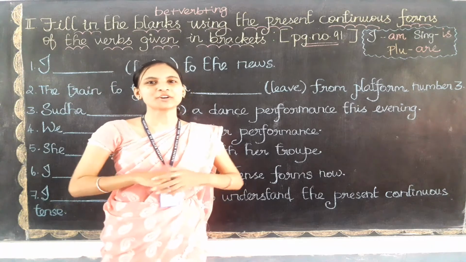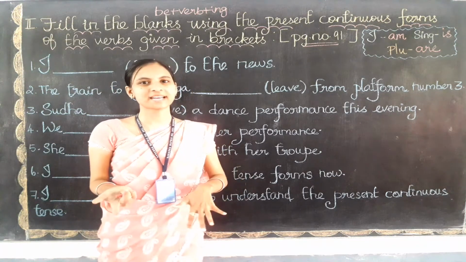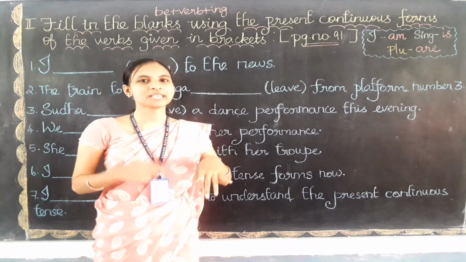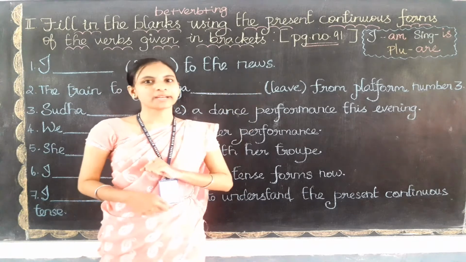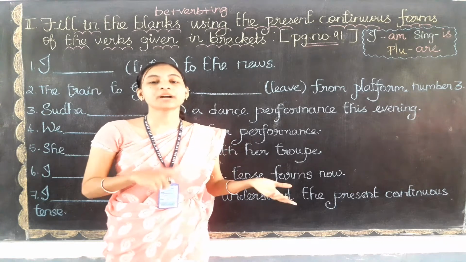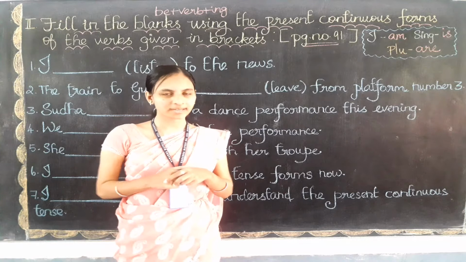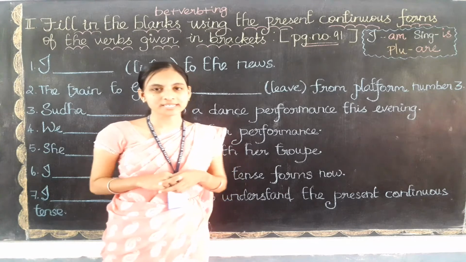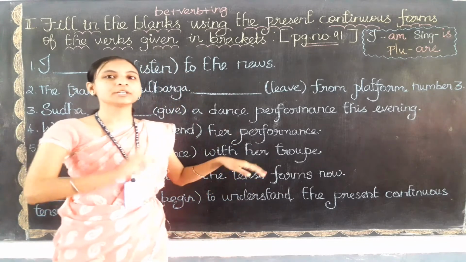In this video we are going to do another book back exercise. This is the second Roman, which is on page number 91. In the previous exercise we have written about the functions of present continuous, right? So let me give you a short recap on the present continuous form.